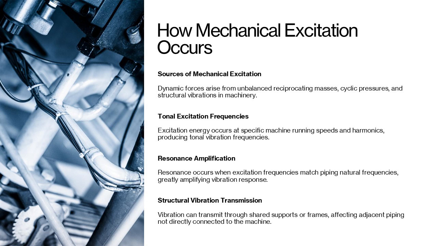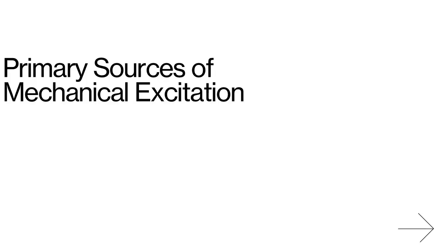Structural coupling through shared supports or skid frames can transmit vibration to adjacent lines, even if they are not directly connected to the machine. This mechanism underscores the importance of analyzing both the excitation source and the piping system's dynamic characteristics during design and operation. Primary sources of mechanical excitation: reciprocating compressors and positive displacement pumps, rotating machinery, and structural coupling.